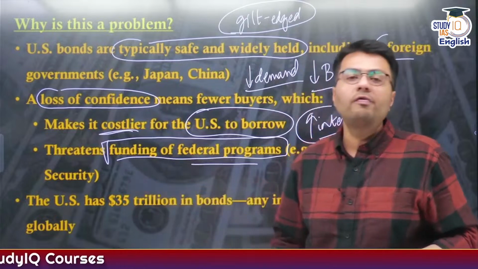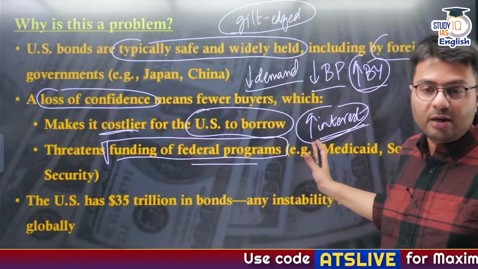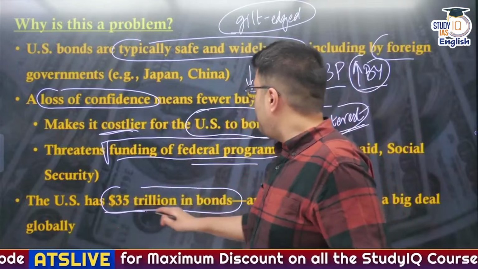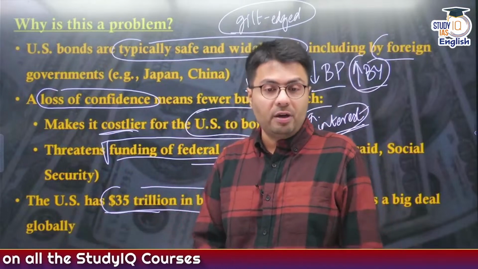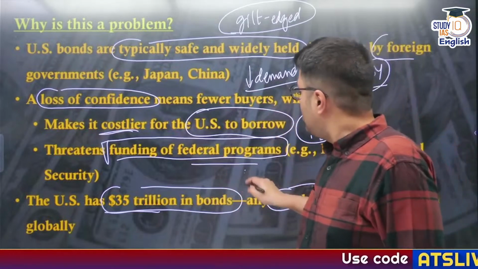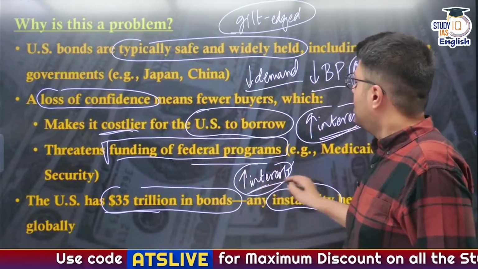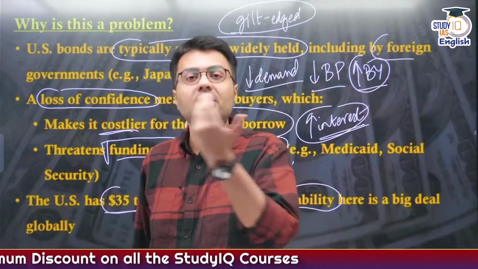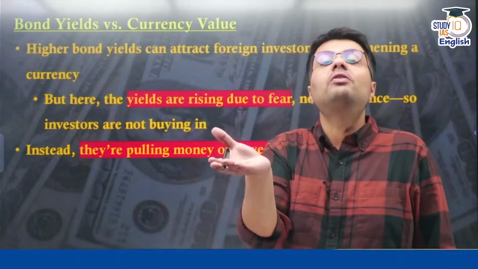So naturally all of this will become quite costly for the US government because it has to offer higher interest rates. Also, the US government has an overall 35 trillion in bonds, which means the US government debt in the form of bonds is 35 trillion. So this is a very big deal, and in case the yield on these bonds increases, naturally the interest payments of the US government will also increase. So that is why the climate globally has become quite uncertain, and that is why investors have sold off their investments in the US market.